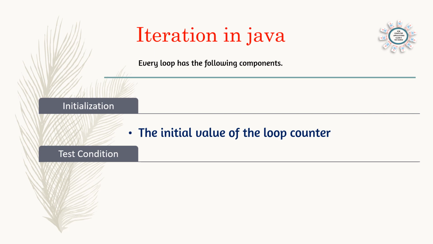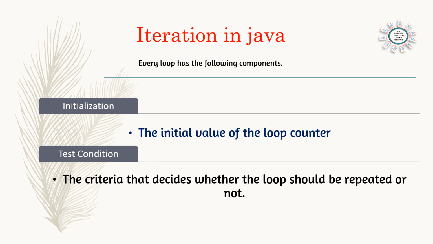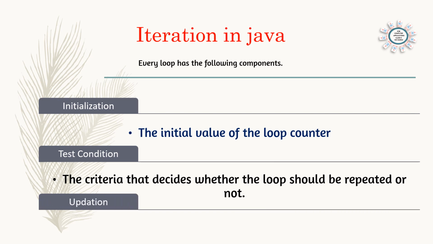So the test condition is the criteria that decides whether the loop should be repeated or not. Otherwise we can say the ending value, that is the condition. And now updation. Updation means the modification of the loop counter. Either the number can increase or decrease. So these are the three parts of iteration: initialization, the starting number, condition, and updation.